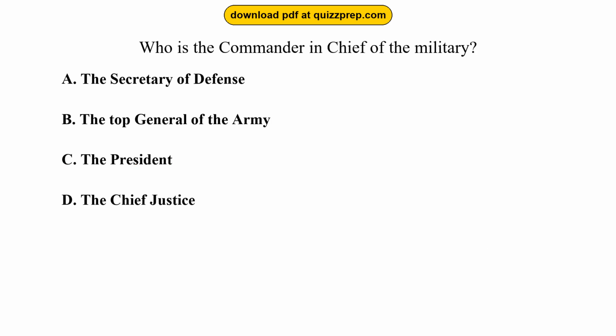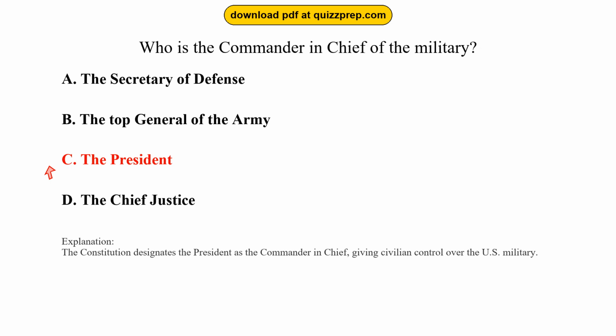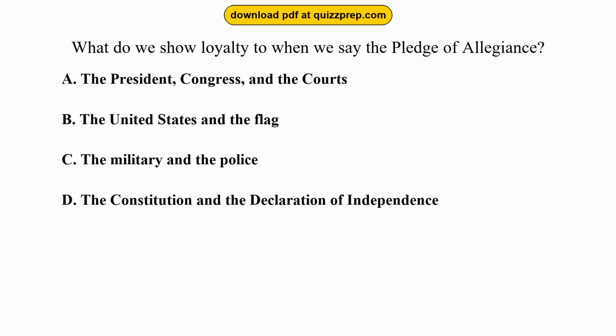Question 10. Who is the Commander-in-Chief of the military? Option A, the Secretary of Defense. Option B, the Top General of the Army. Option C, the President. Option D, the Chief Justice. The correct answer is option C, the President. The Constitution designates the President as the Commander-in-Chief, giving civilian control over the U.S. military.